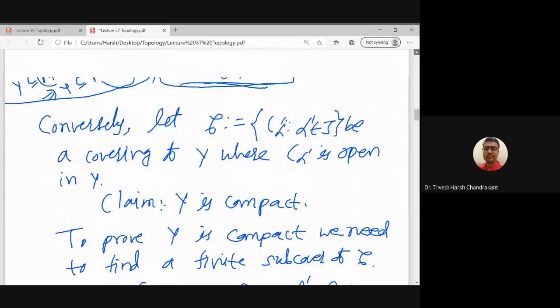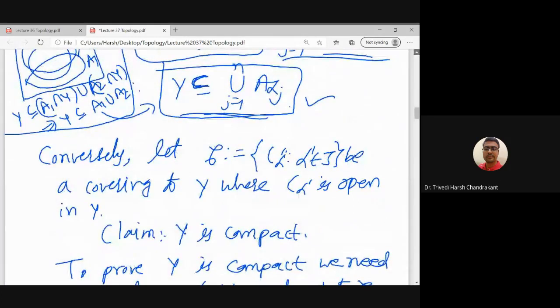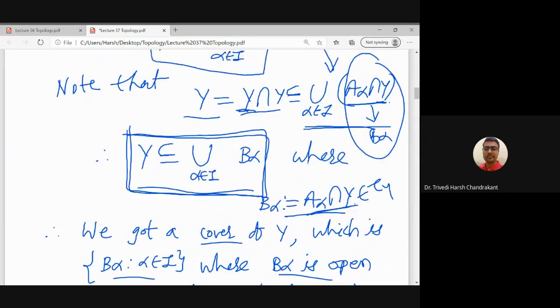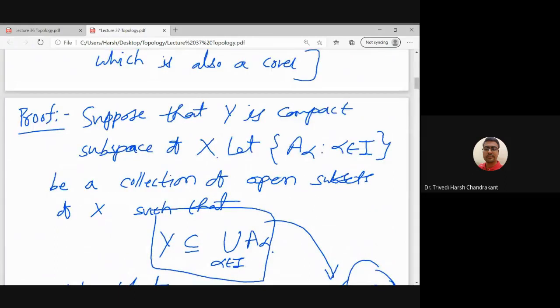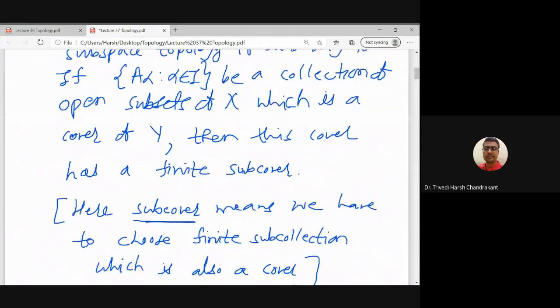So what we got is Y is covered by a finite subcover, right? So we started with cover A alpha, which was an arbitrary cover of Y, and then we proved that this cover A alpha has a finite subcover. So that is basically this property we have verified. By assuming Y is compact, we proved this property. Now conversely, we will assume this property and we will prove that Y is compact.